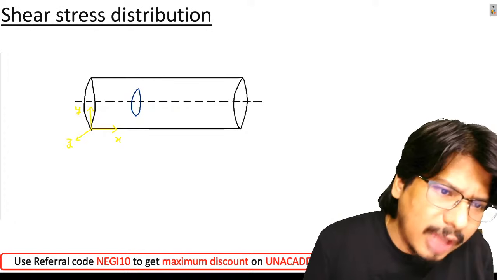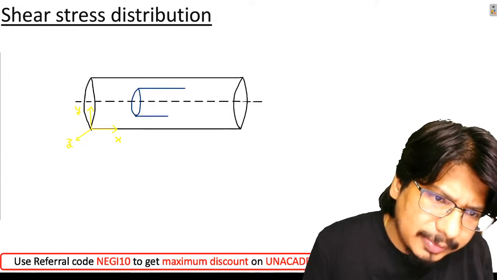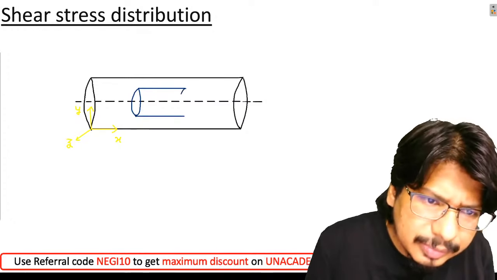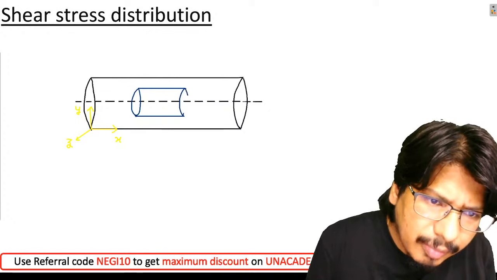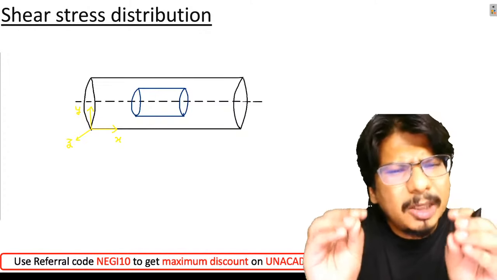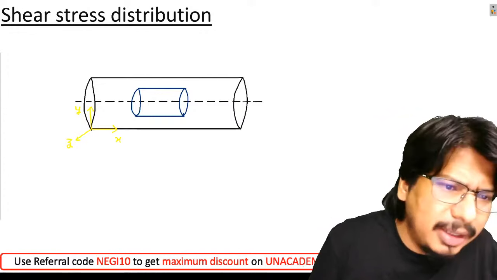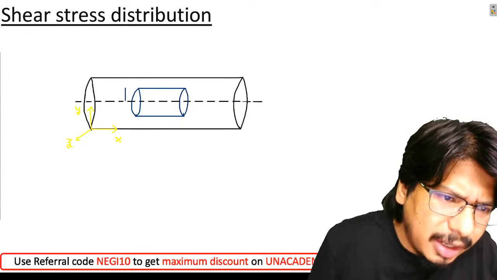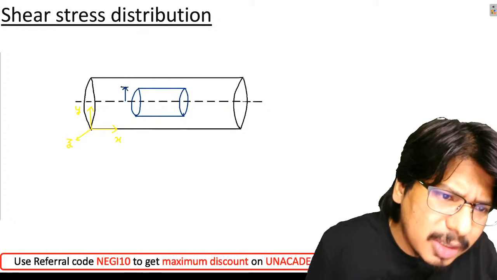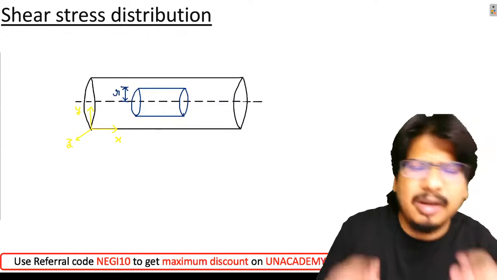Let us suppose for the analysis I have taken a fluid element which is something like this. Now look at here. Let me assume this cylindrical fluid element is having radius small r.